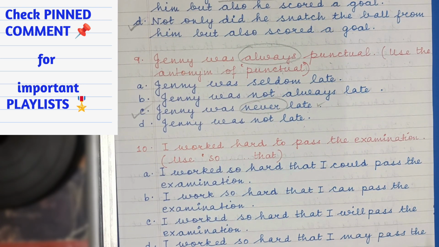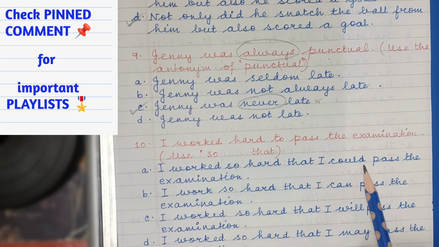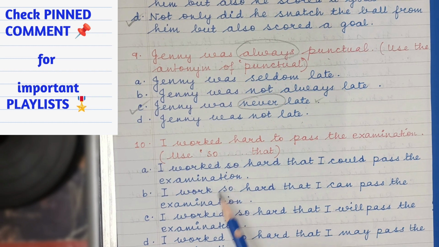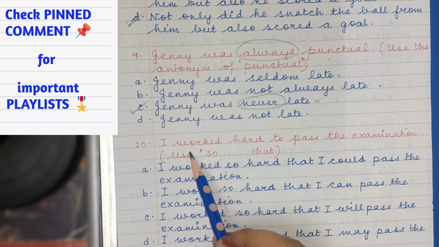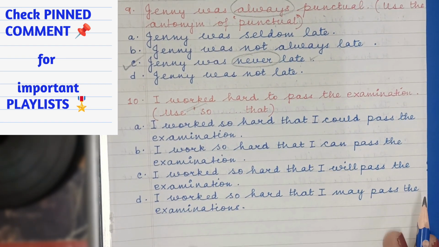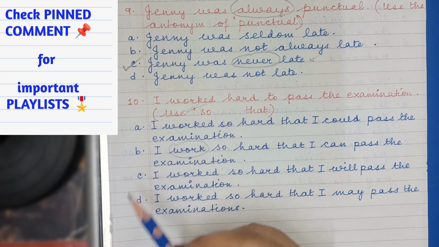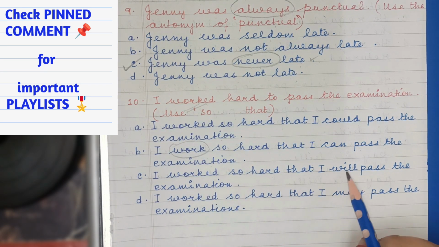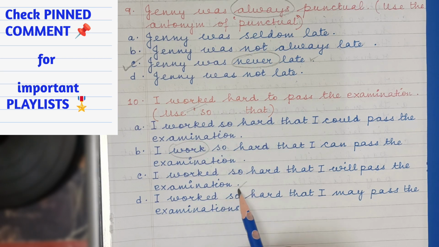I worked hard to pass the examination. You saw that. I worked so hard that I could pass the examination. I worked so hard that I can pass the examination. Well, again, the question is in past tense. Therefore, option B is incorrect. I worked so hard that I will pass the examination. Incorrect use of tense, eliminated.